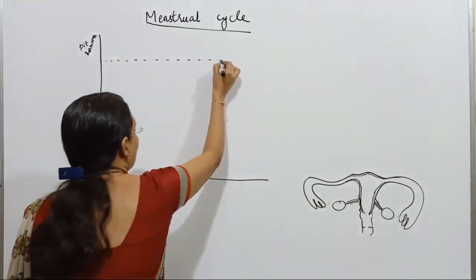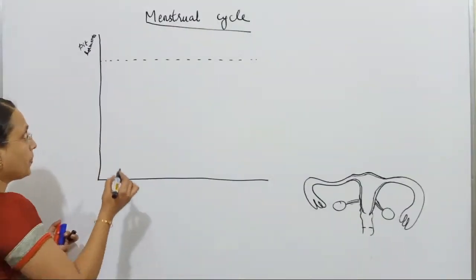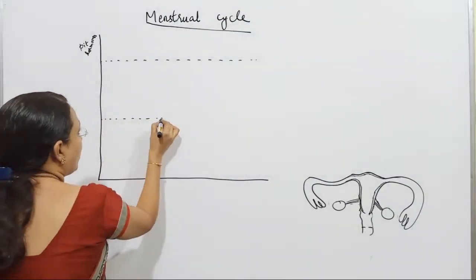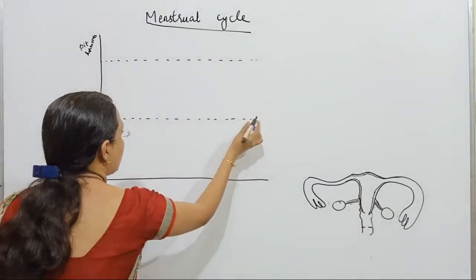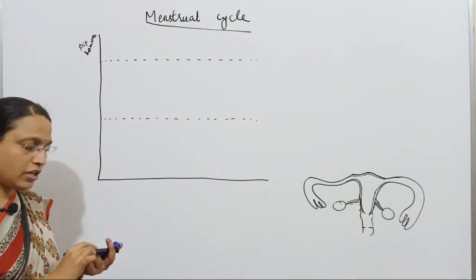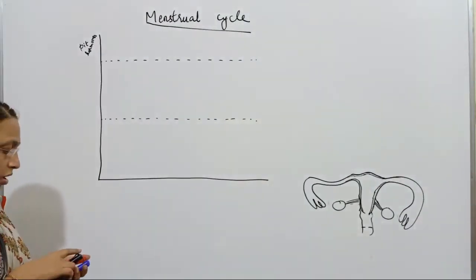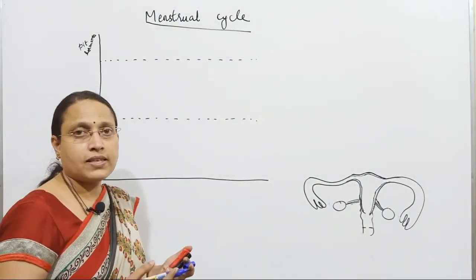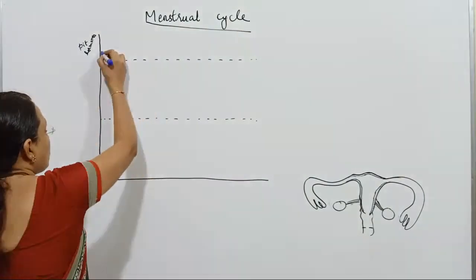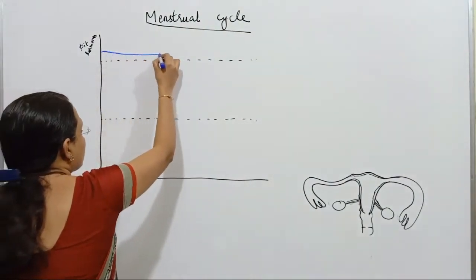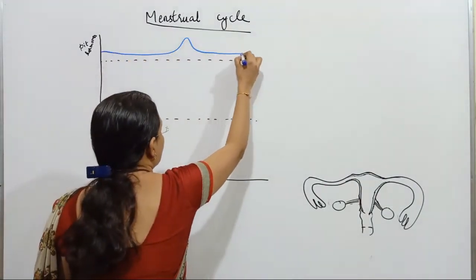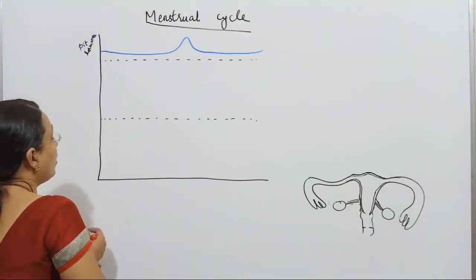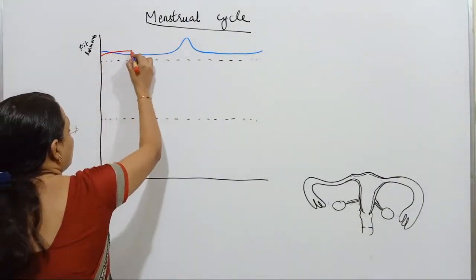So what is the level of pituitary hormones? And then the level of ovarian hormones. Then what changes occur due to that? So pituitary hormones, you know that there are two main pituitary hormones. One is FSH and the other is LH.